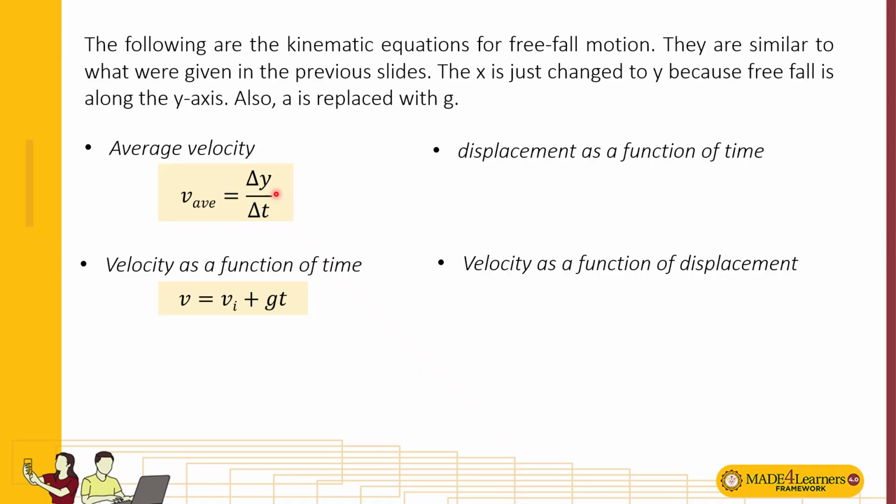This is the velocity as a function of time, where acceleration uses the letter g, assuming purely free fall motion. Then the displacement is a function of time, with y and g instead of x and a, and for velocity as a function of displacement, g and y instead of a and y.